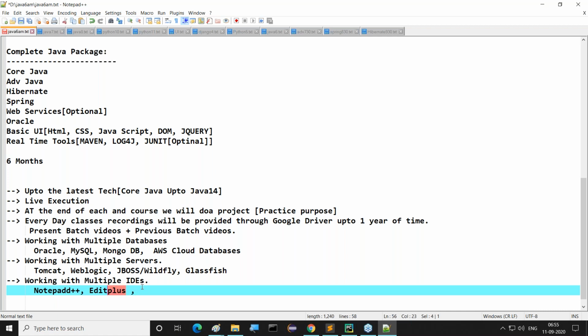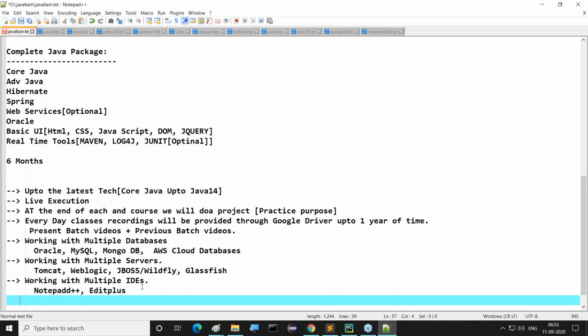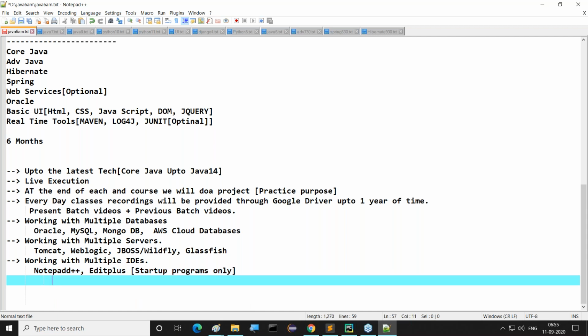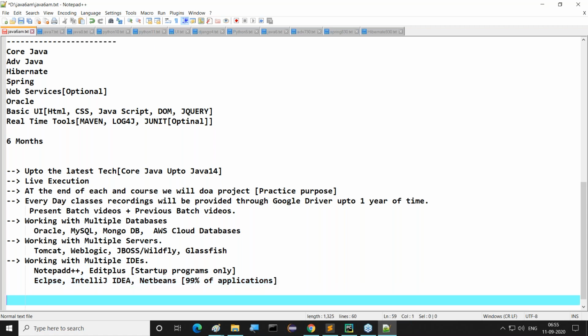So these are startup, hello world programs only that we are going to do on the basis of this. But majorly, we are going to prepare 90% of the applications, and these are only startup programs with this. But the remaining 90% of the programs we are going to see on Eclipse, we are going to use IntelliJ IDEA, then after that NetBeans. So these many things we are going to use there. 99% of applications are going to be done with these IDEs only. This is an advantage here.